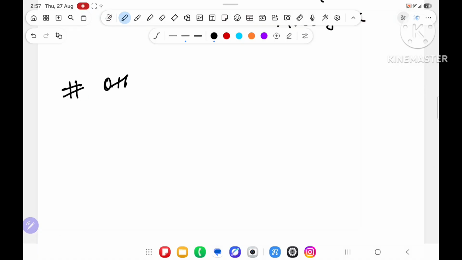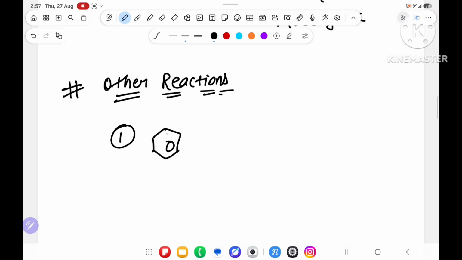One more other reaction you have to know. And that other reaction is the first reaction. Suppose you take phenol and you react this phenol with zinc dust. Phenol will convert into the benzene ring.